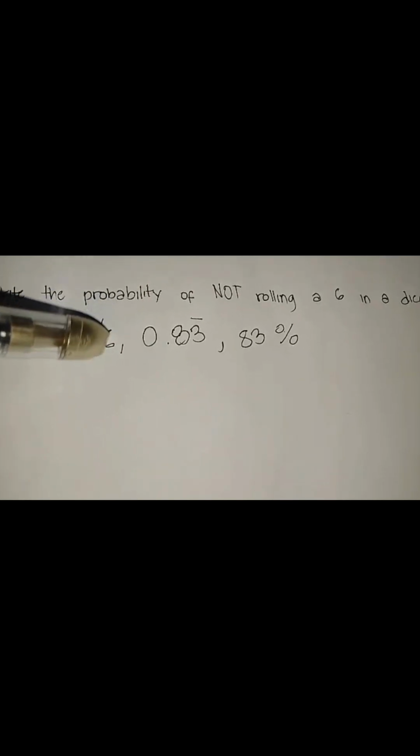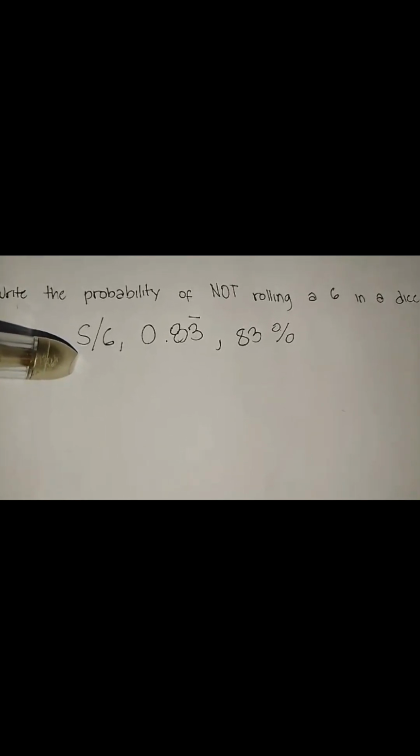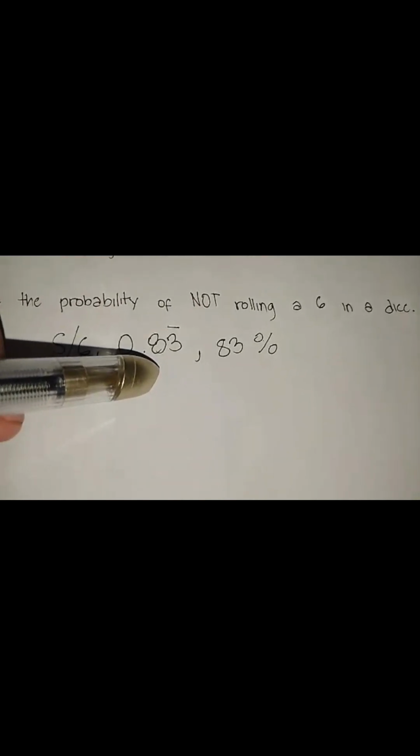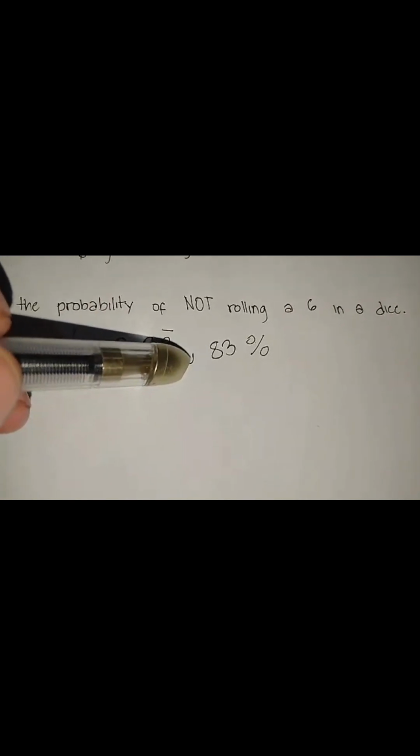And there are still 6 total outcomes. So we have 5/6. And then for the decimal, we have 0.83 repeating. Since it's just 3, we're not gonna round it up. It's gonna stay as 83. And then for the percentage, we are gonna have 83%.